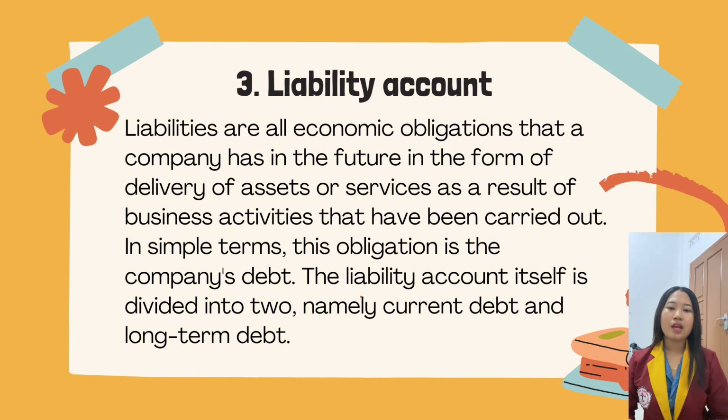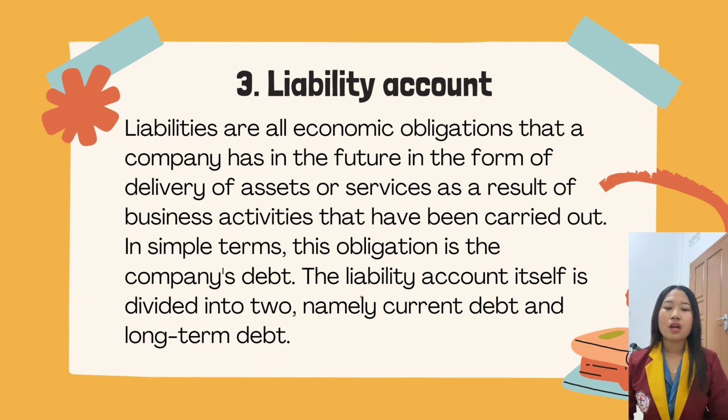3. Liability account. Liabilities are economic obligations that a company has in the form of delivery of assets or services as a result of business activities that have been carried out. In simple terms, this is the obligation or debt of the company.